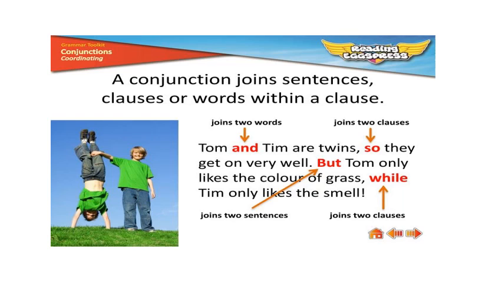For example, you can see the given example. Tom and Tim are twins, so they get on very well. But Tom only likes the color of grass, while Tim only likes the smell. Now you can see that in Tom and Tim, "and" is joining the two words. So they get on very well.